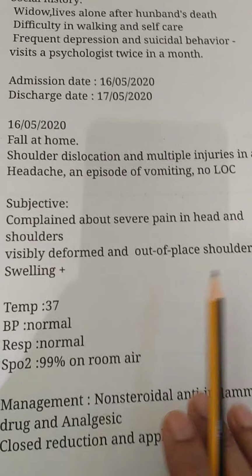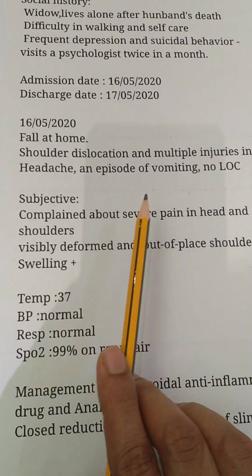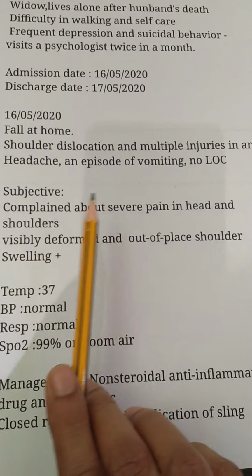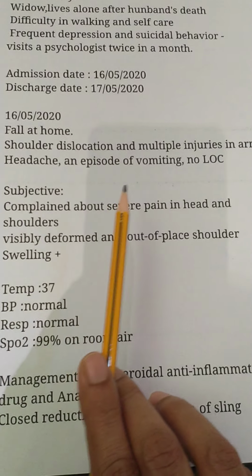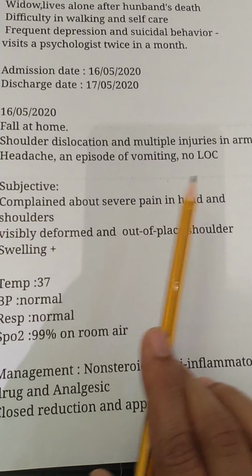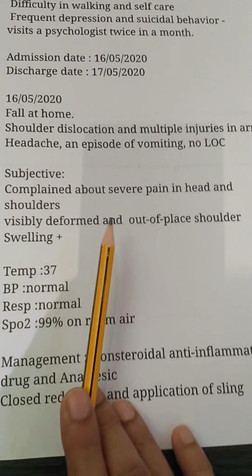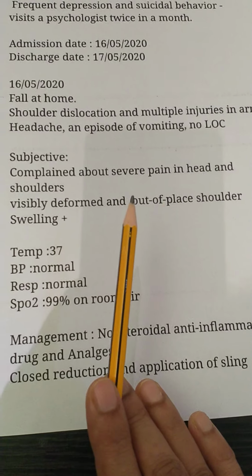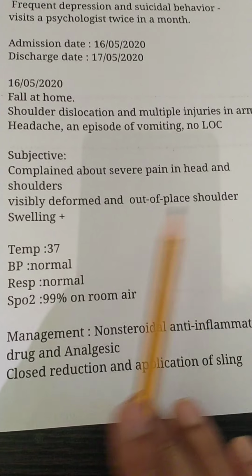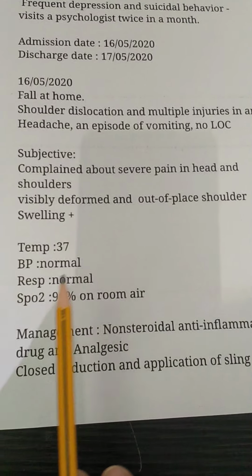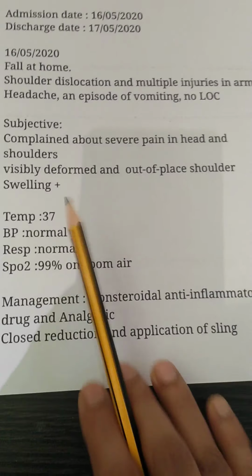What are the complaints, why was she admitted there? On 16/5 she fell at home, with shoulder dislocation and multiple injuries in the arm. She had a headache and an episode of vomiting, no loss of consciousness. Then subjectively, what she complained about: severe pain in the head and shoulders, the shoulder visibly deformed and out of place, and shoulder swelling also present. Vitals were normal, so no need to include.